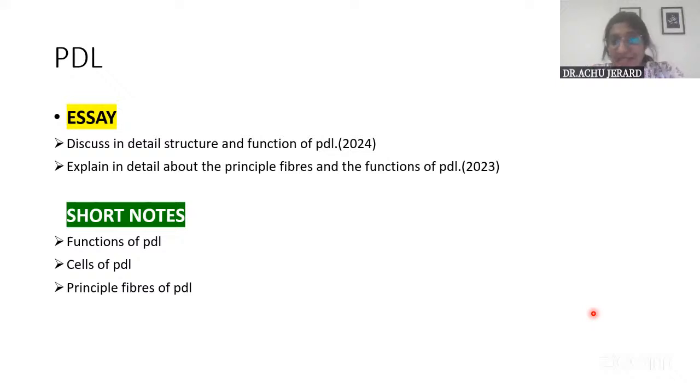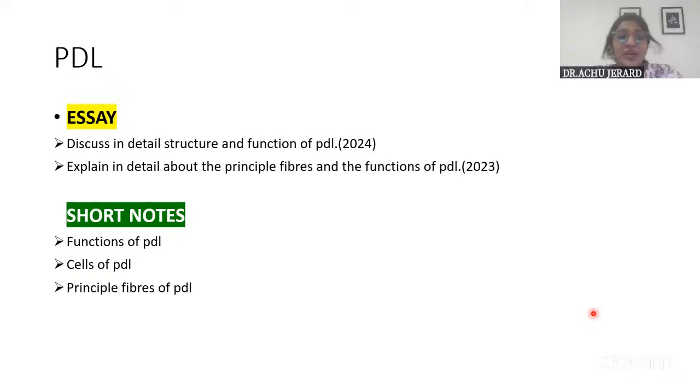And when an essay is asked, first I'll tell you a very simple, basic question, how to put it across, for you to understand. And then we will move on to the surgical part. Okay. So this PDL is a question, very important.